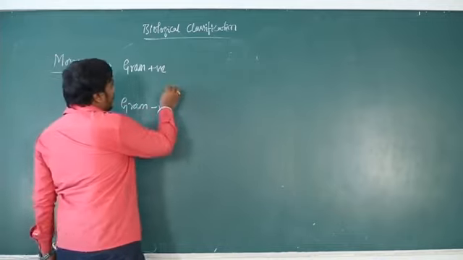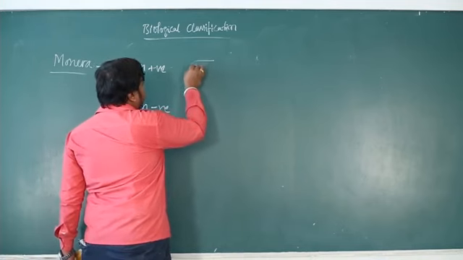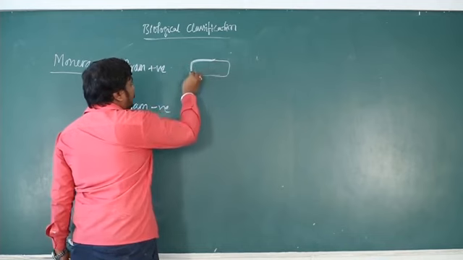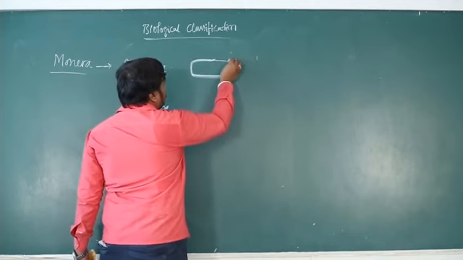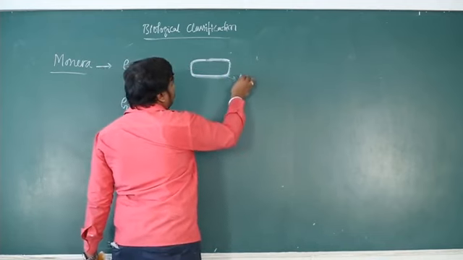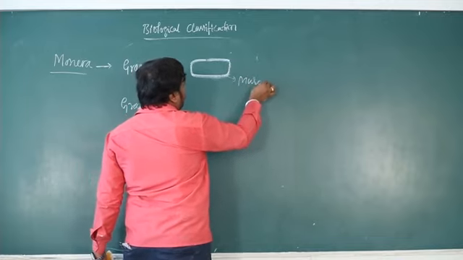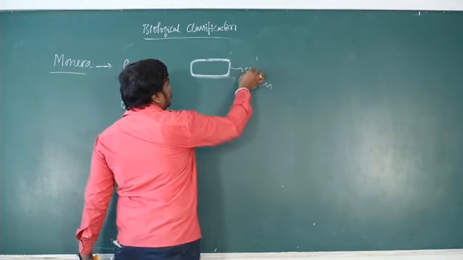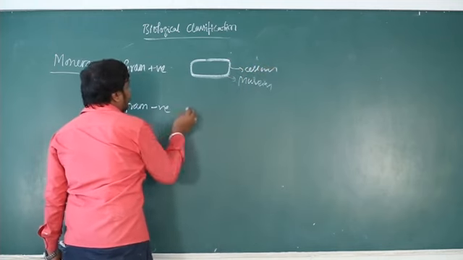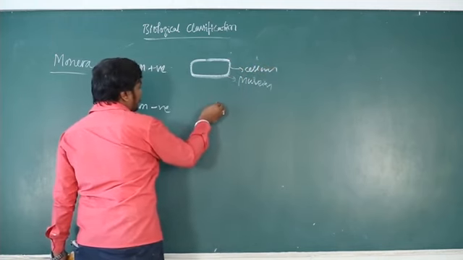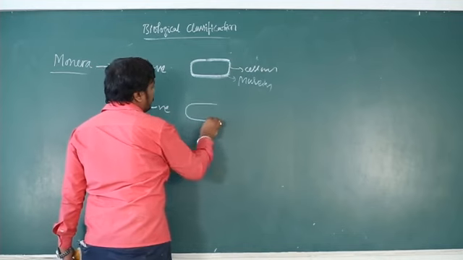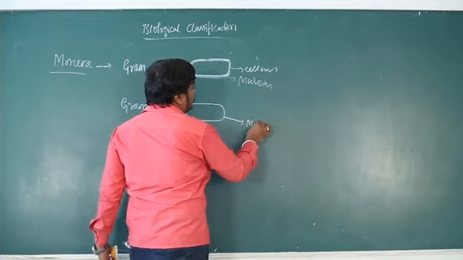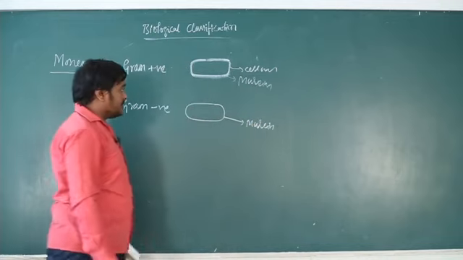Okay, if the bacteria has thick peptidoglycan, suppose this is the peptidoglycan, let me write down murein also, same name, murein or peptidoglycan is the same, so it is a cell wall. This is one case. And in gram negative bacteria, this murein amount is very less.